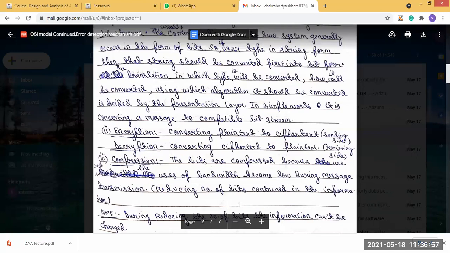But in private key, the encryption key and decryption key are different. The key through which encryption is done and the key through which decryption is done should be different. We will see this when we cover network security.